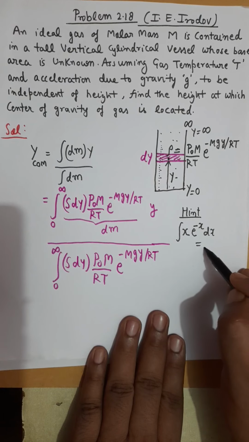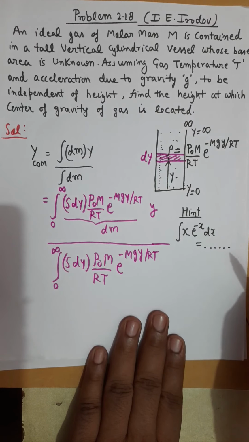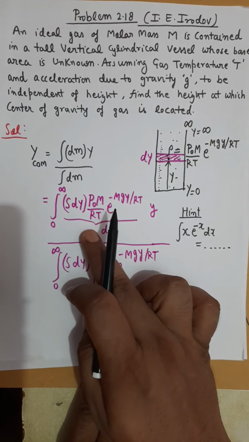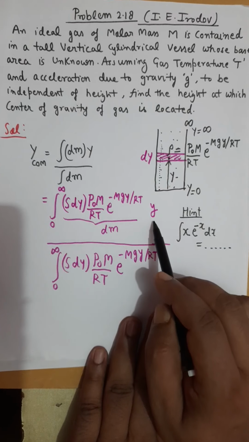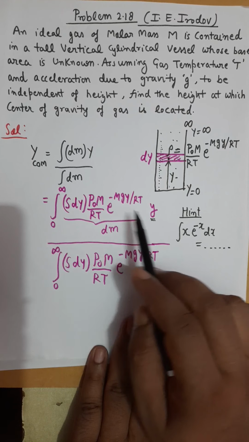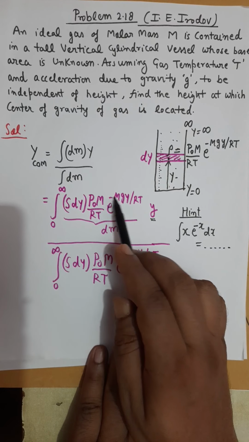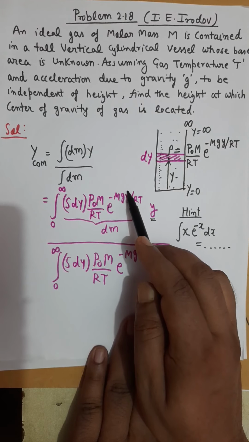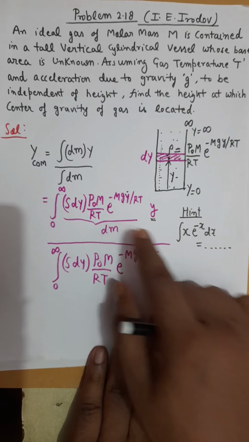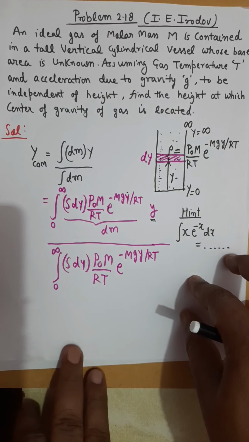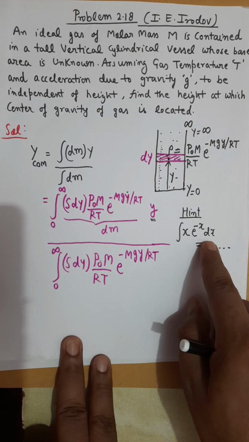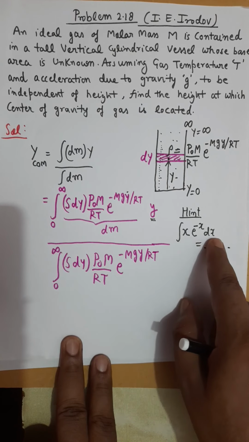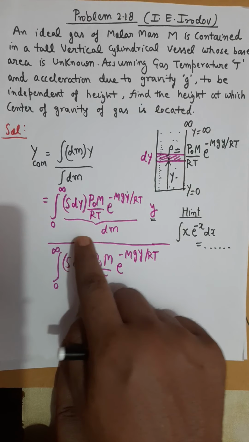If you can perform this integration, then only the numerator can be simplified, because y, which is a variable, is there, and e raised to the power minus mgy, y is here also. So that is pure calculus now. So first try to solve this integration, and if you can find this integration, then you can try this value,